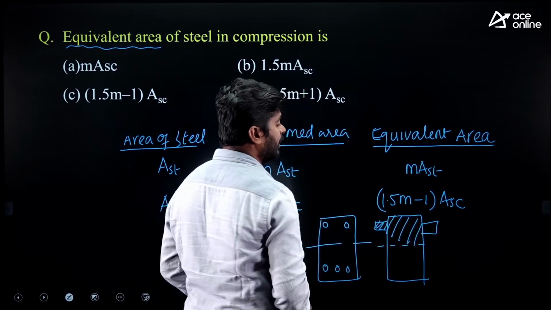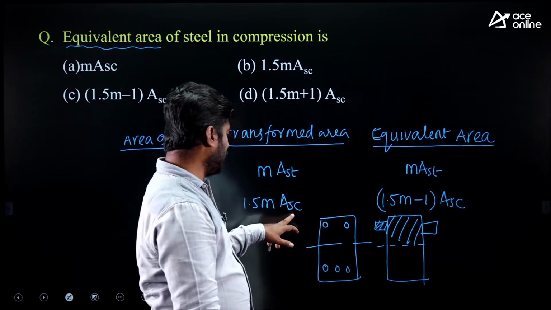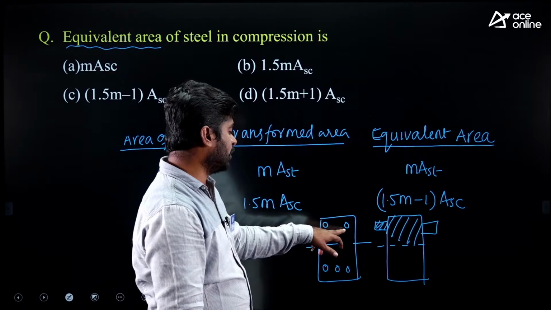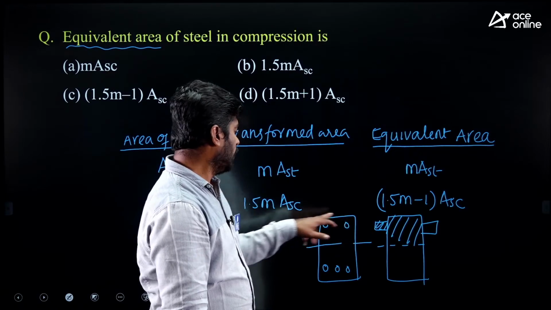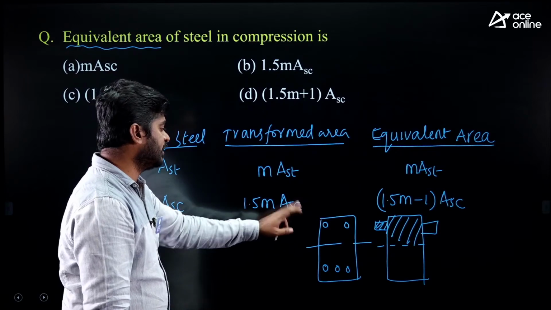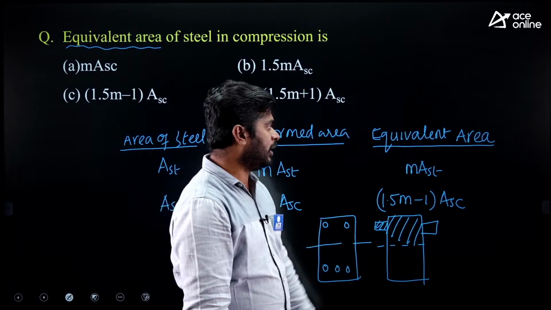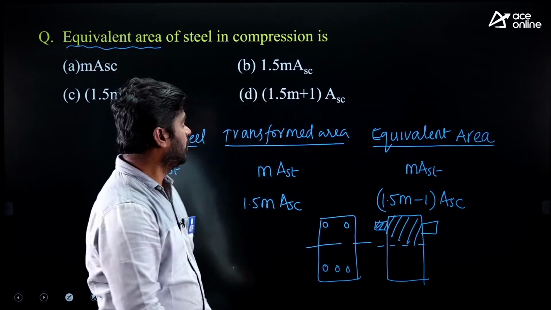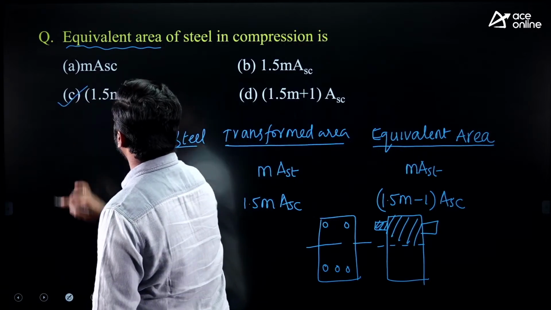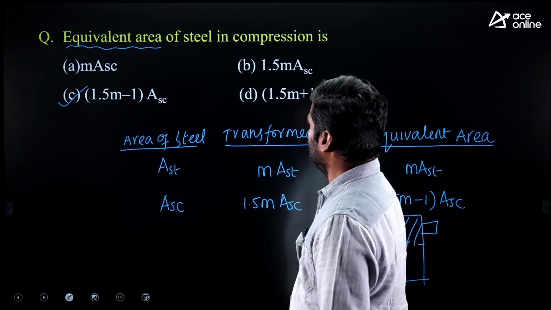What is the remaining area? 1.5 m minus 1 into ASC. 1.5 m ASC. Here, how much concrete area is not present? Whatever steel area present. What is the steel area? ASC. So 1.5 m ASC minus ASC will give the equivalent area to the compression steel. So option C is correct. Okay na? Right. Next one.